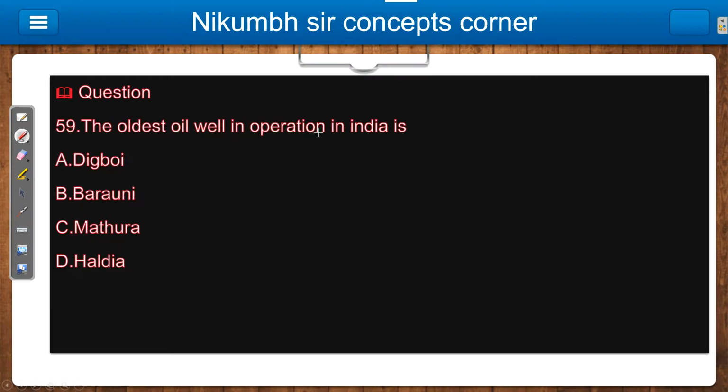The oldest oil well in operation in India, meaning it is still working, is the Digboi oil well. You should remember Digboi, Assam.